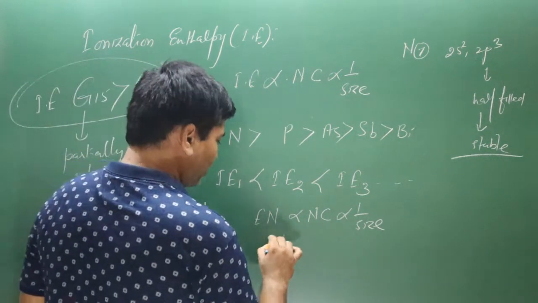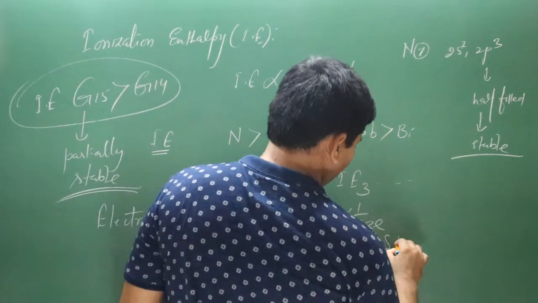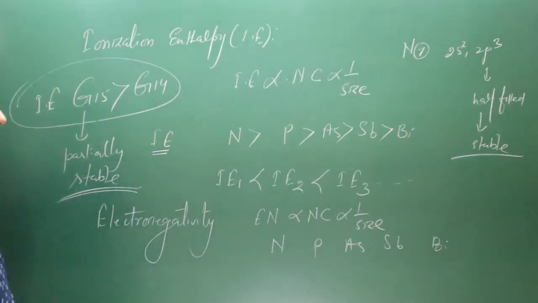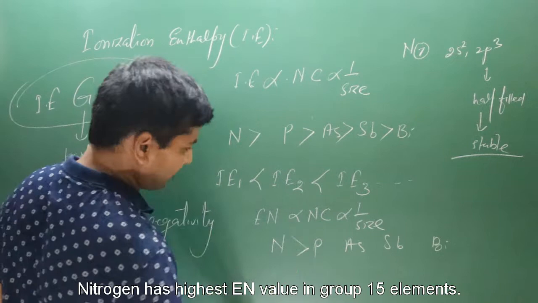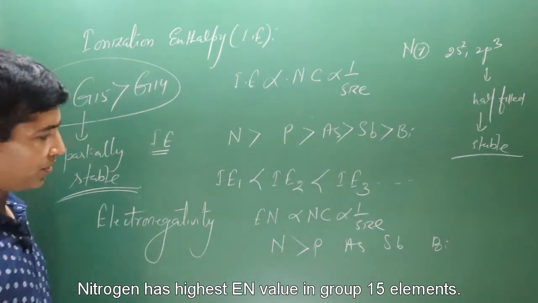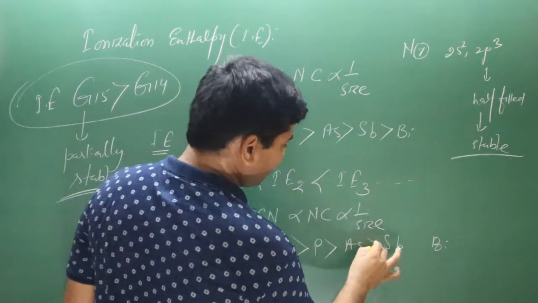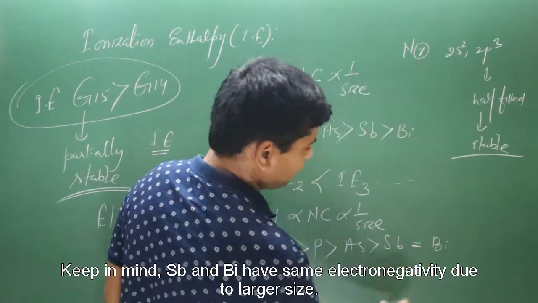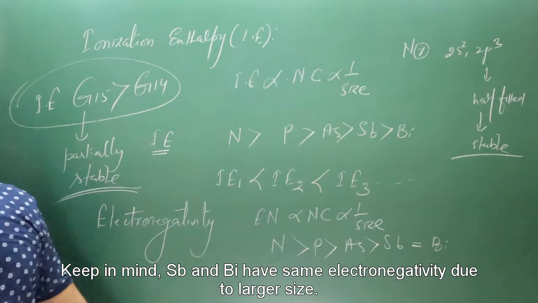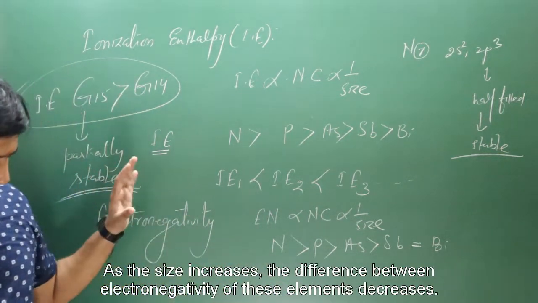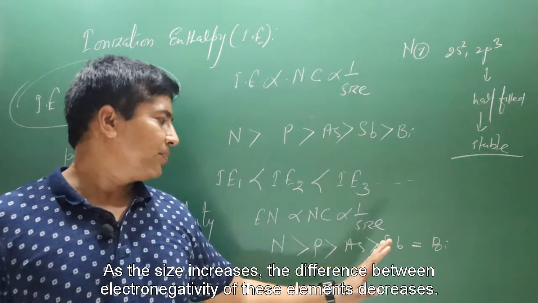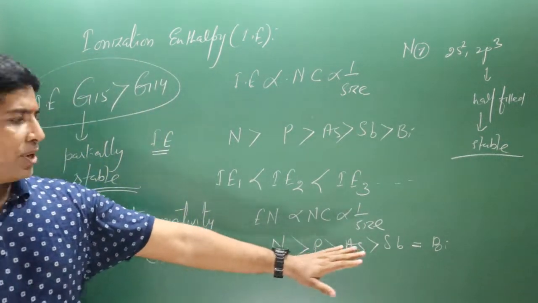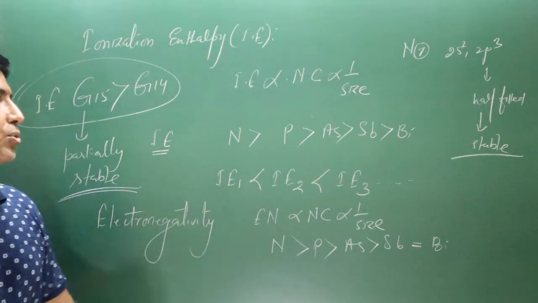Okay, we have nitrogen, phosphorus, arsenic, antimony and bismuth. Okay, you can see nitrogen is having the smallest size, that's why it will be having highest electronegativity in this group of 15 elements. Okay, then phosphorus, then we have arsenic. Keep in mind antimony and bismuth have same electronegativity because of the larger size. As the size increases, the difference between the electronegativity of these elements decreases. Okay, in this group you can see nitrogen is the highly electronegative element.